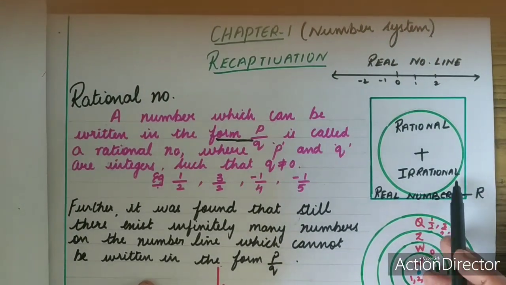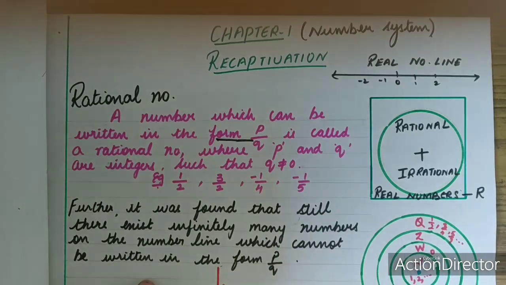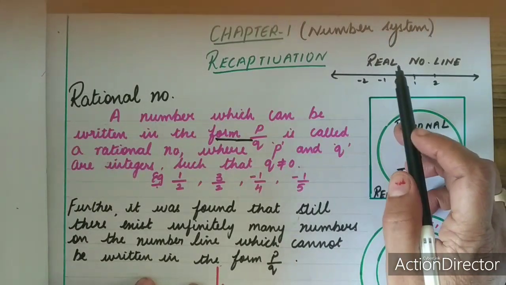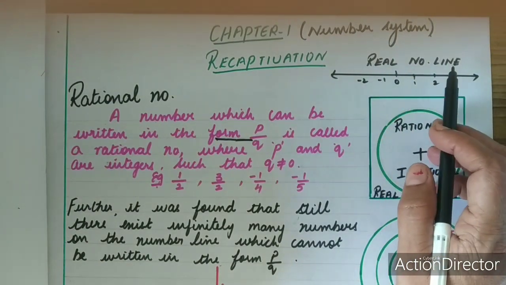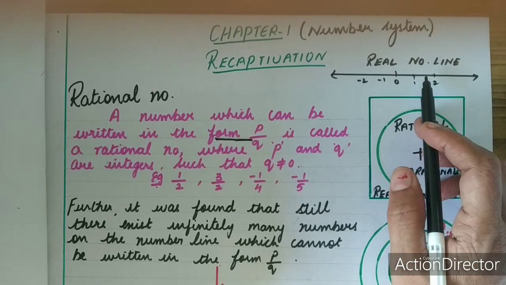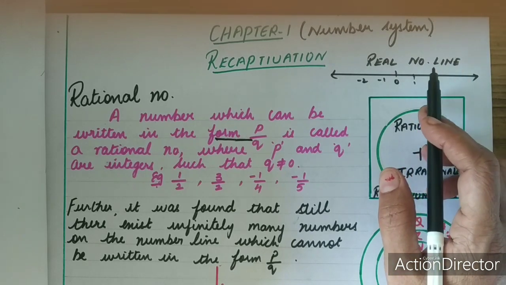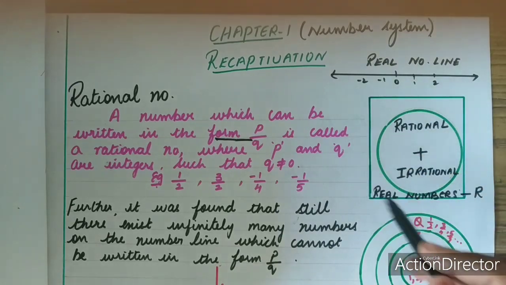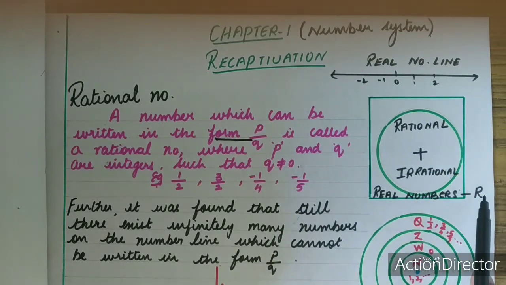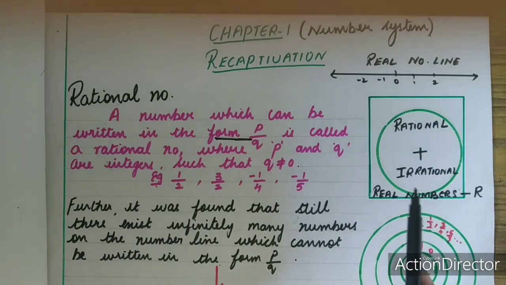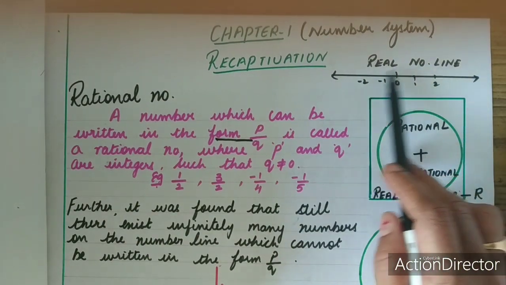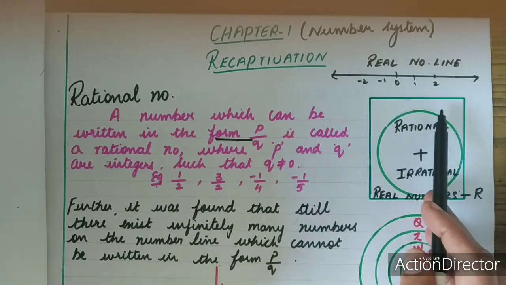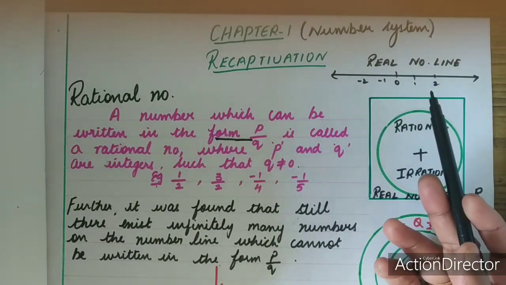Now your real number line is the combination of rational numbers and irrational numbers. You can observe that no other kinds of numbers are left out or exhibited on the number line. Hence, it is clear that the number line has rational and irrational numbers only, which together form the collection of real numbers represented by R. This number line, you now call the real number line.